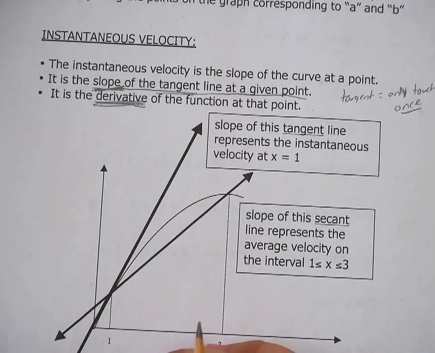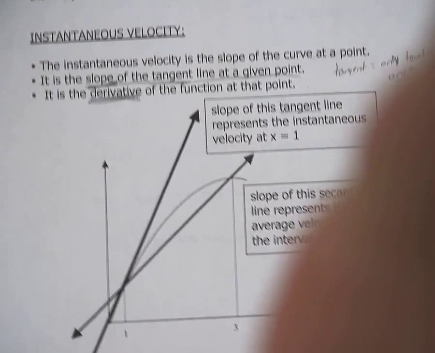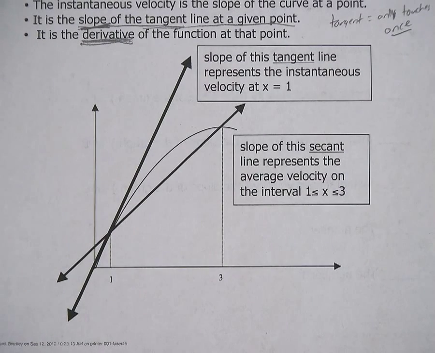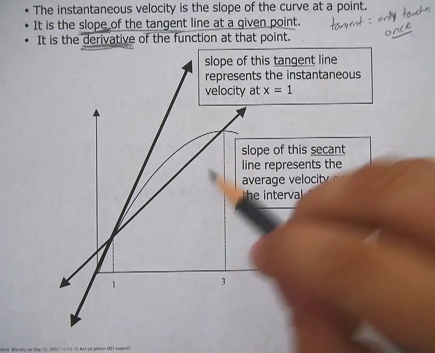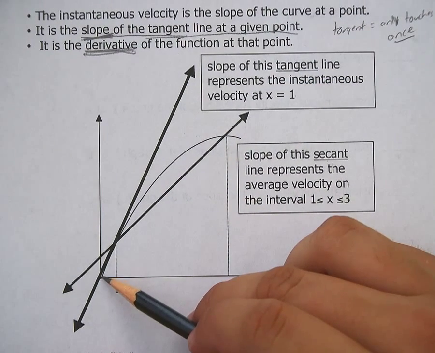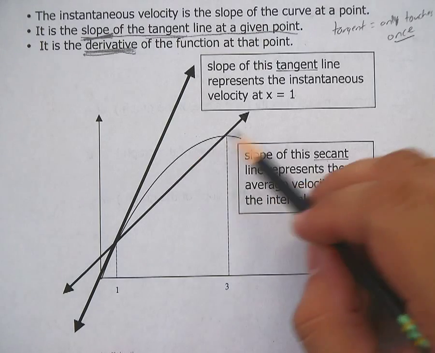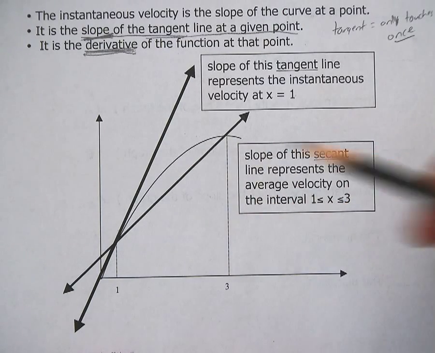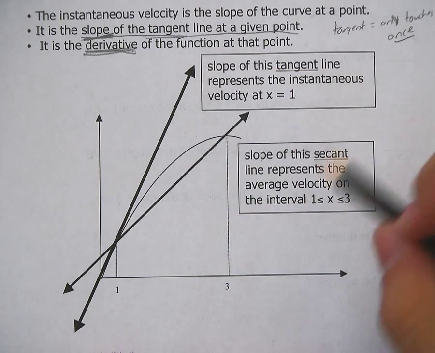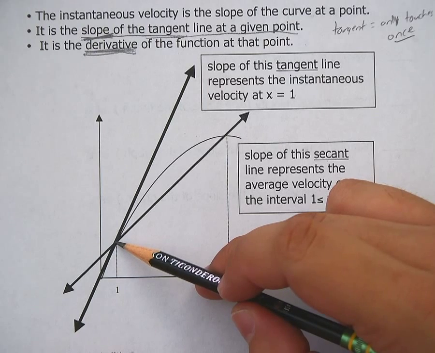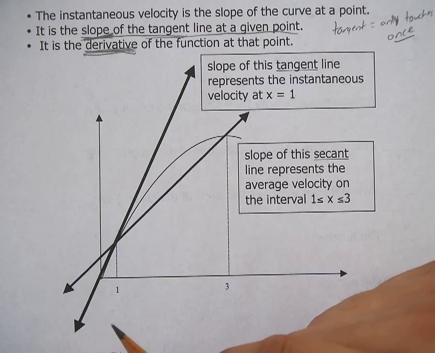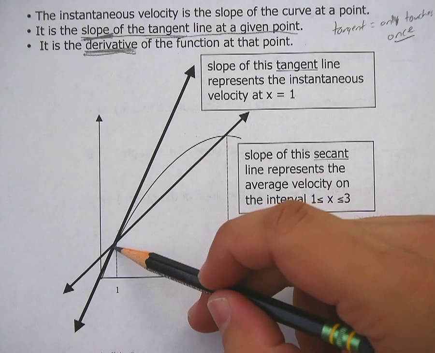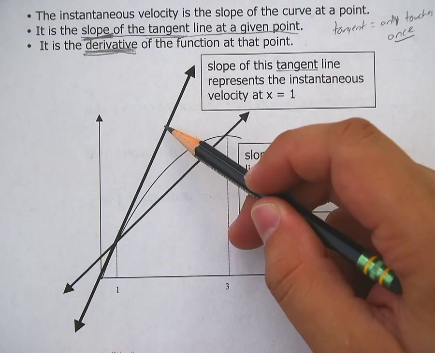Alright, so we have a little graphic down here. Get this down. It says that the slope of the tangent line represents the instantaneous velocity at x equals 1. So here's your graph. Back in the back here, you've got your graph, right? Here's from 1 to 3. So the tangent line is the instantaneous velocity at 1. How fast are you going at that instant? Well, I'm going this fast, right?